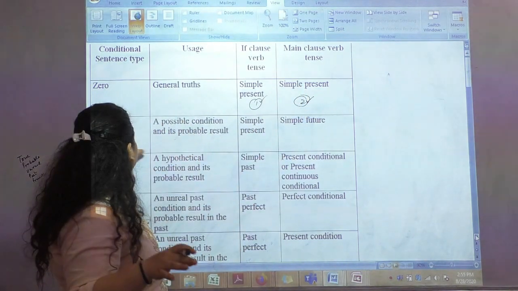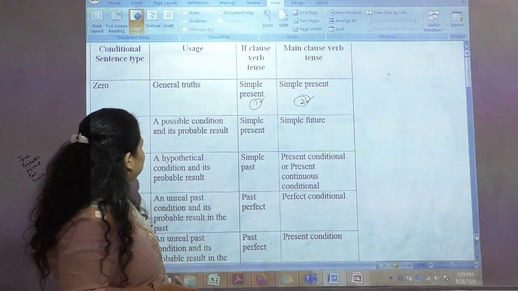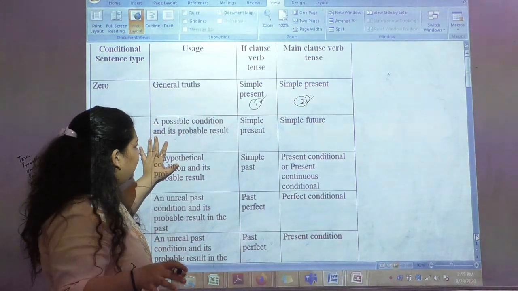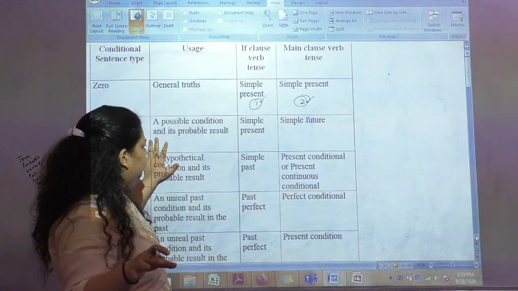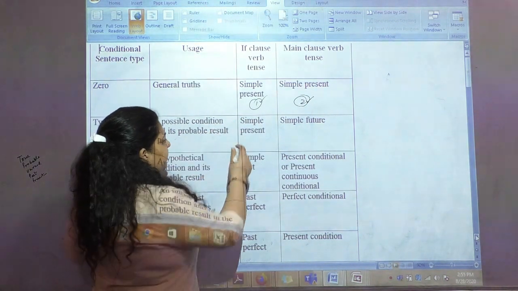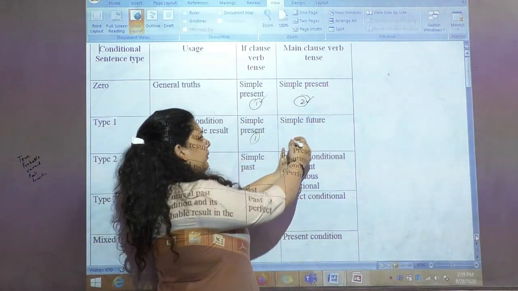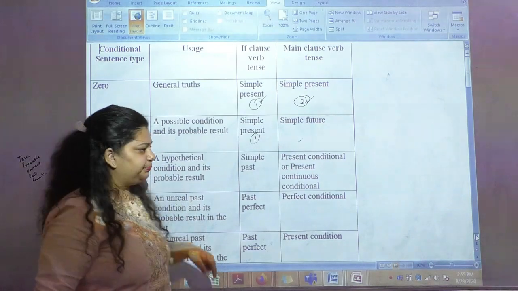But before that, let's see type 1. Type 1 says a possible condition and its probable results. You need not worry, I'll explain it further. The rule here is that the first part of the sentence will be in simple present and the second will be in simple future.